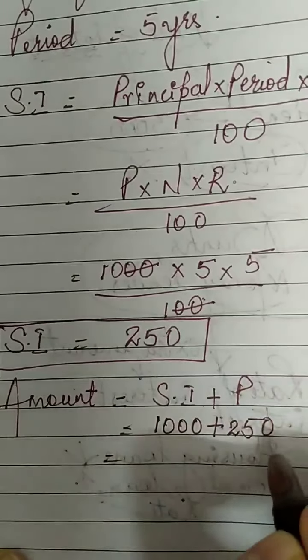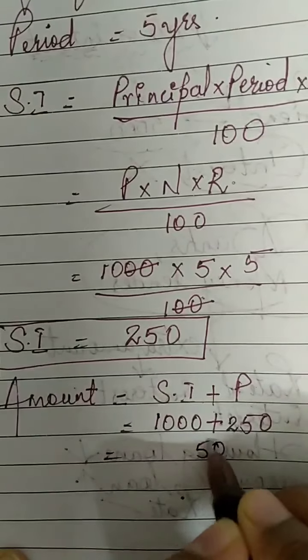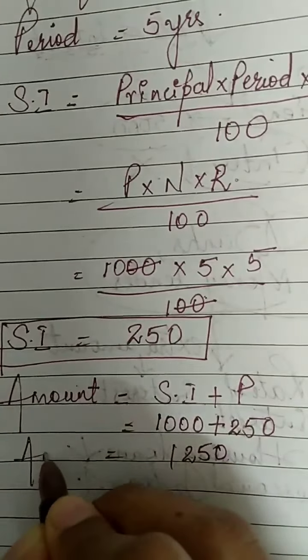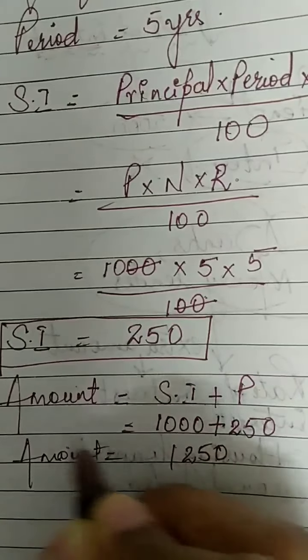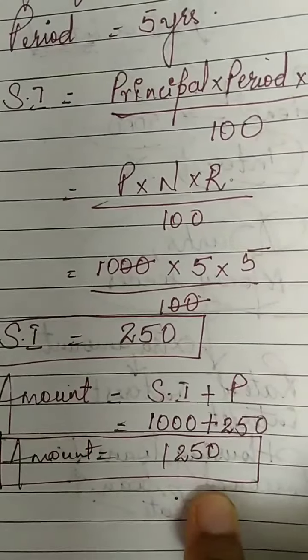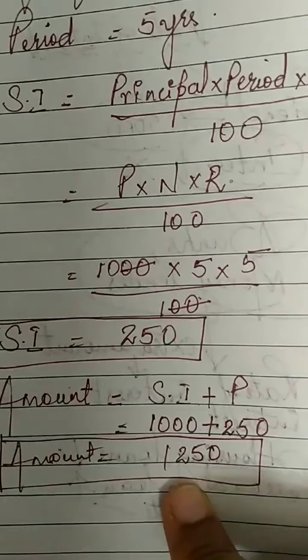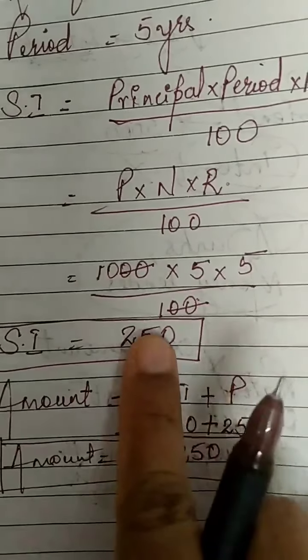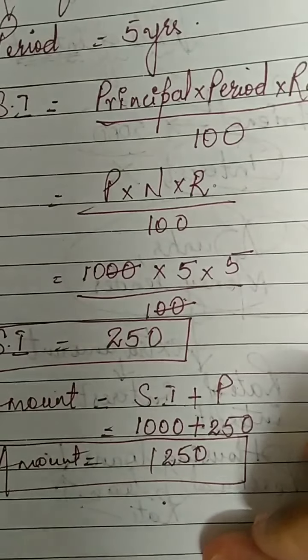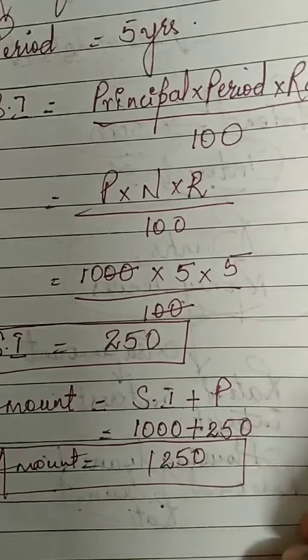So the total is coming to be 1,250. After 5 years, you are going to pay an amount of 1,250. That's very less. For 5 years, you kept that 1,000 rupees and you are paying only 250 rupees extra.